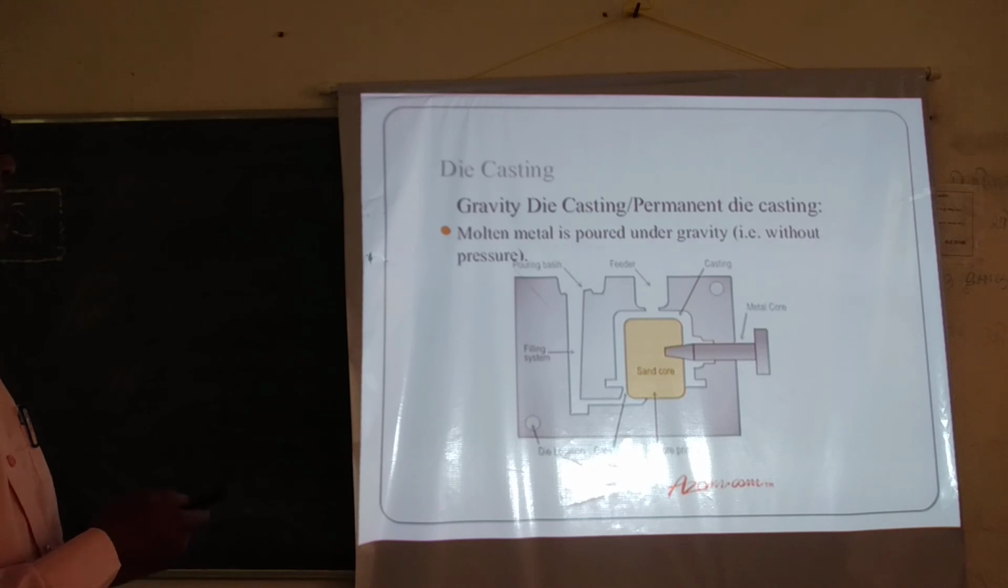So this is the gravity die casting process. From this pouring machine, you are pouring the molten metal. This is the sprue.